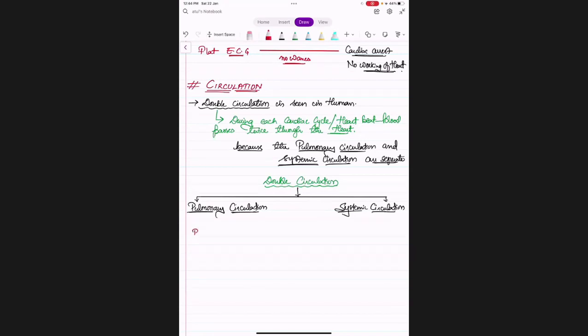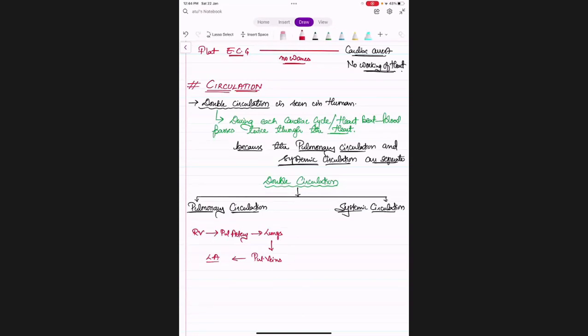So it starts from right ventricle to pulmonary artery. Okay, pulmonary artery to lungs, lungs to pulmonary veins, pulmonary veins again back to left atria. So heart to lungs again back to the heart.